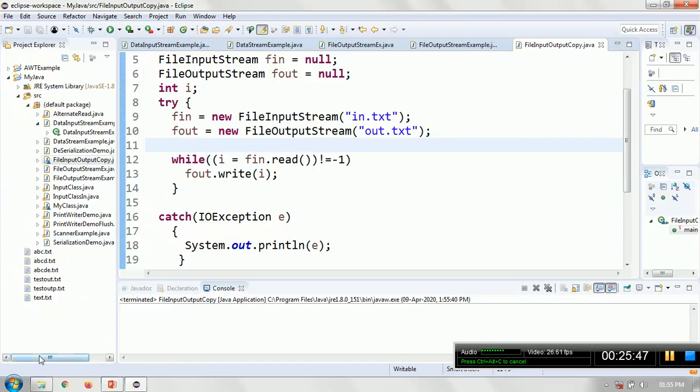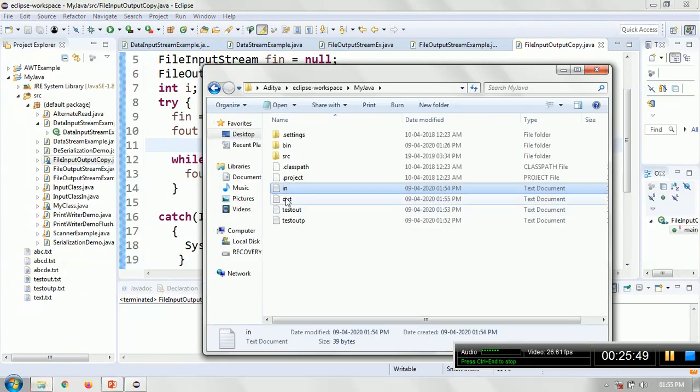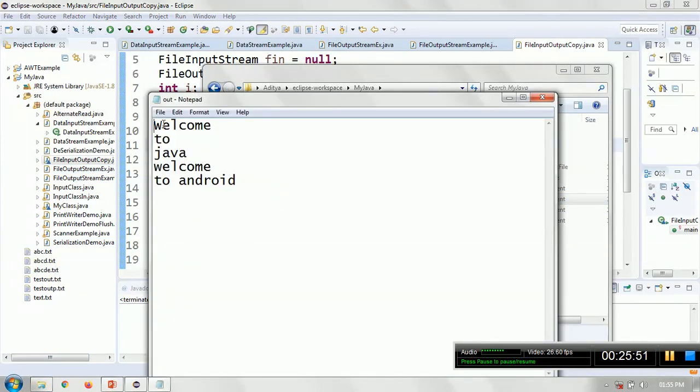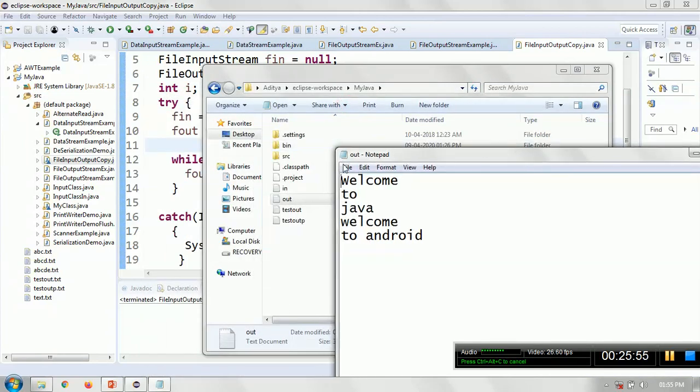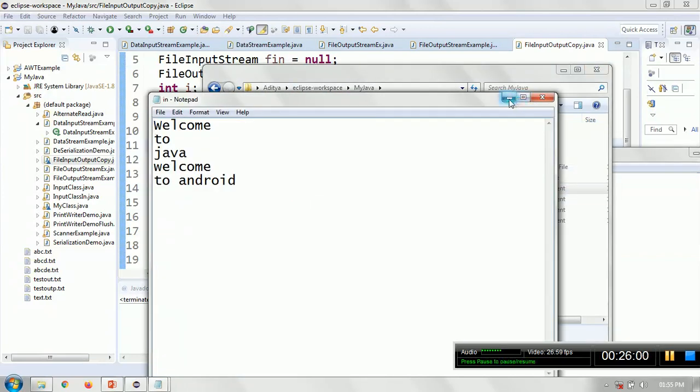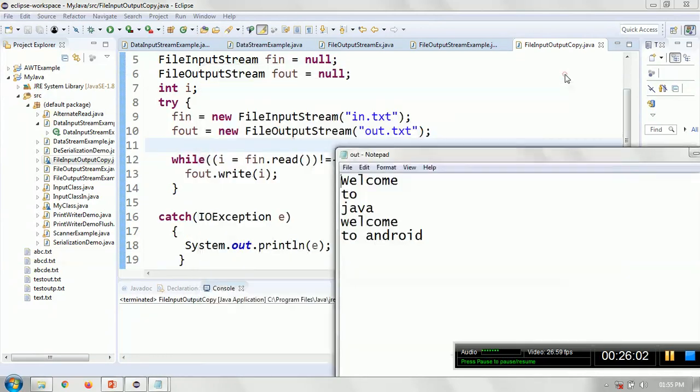It is done. So we'll go and see whether the out.txt is now present. It has the same information. Welcome to Java, welcome to Android. This is out, you can see here, and then this is the in that we have written ourselves. Fine.